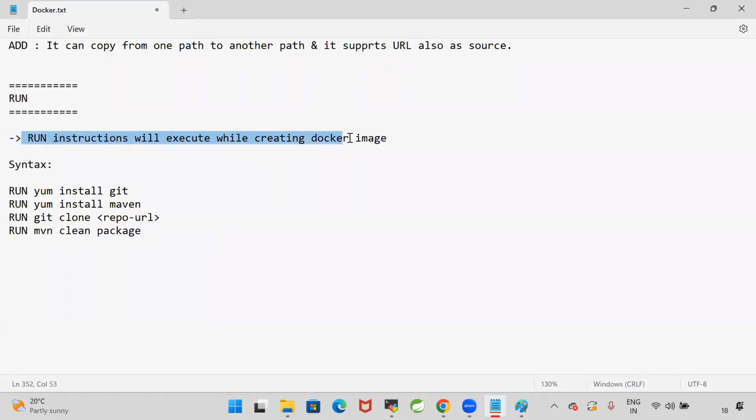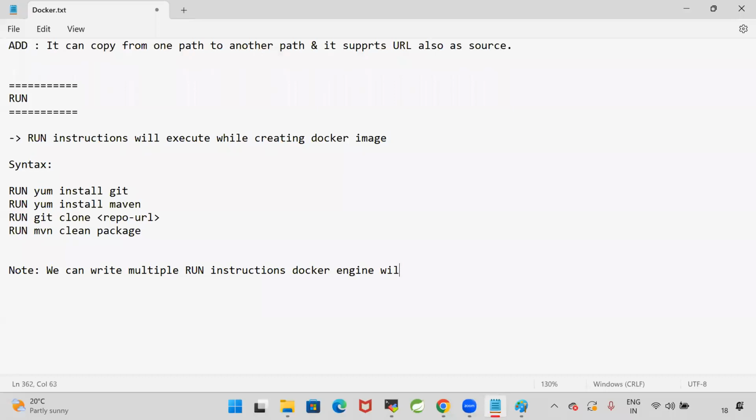Run instructions will execute while creating Docker image. This is the syntax to write the Docker run instructions. Note, we can write multiple run instructions. Docker engine will process from top to bottom. Are you guys getting my point?